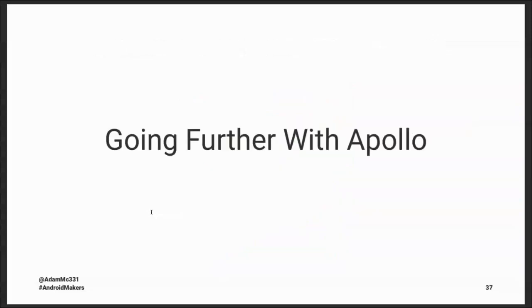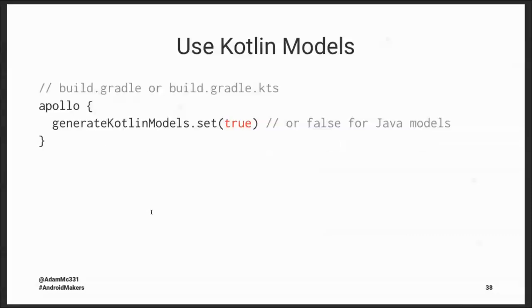So let's move on to how we can go even further with the Apollo library on top of what we've already done. The first option, which is my personal favorite, is inside our build.gradle file, we can configure the Apollo plugin to generate Kotlin models instead of Java. We all love Kotlin. It's 2020. No one's using Java anymore anyways. And this will make our query code a lot more modern.